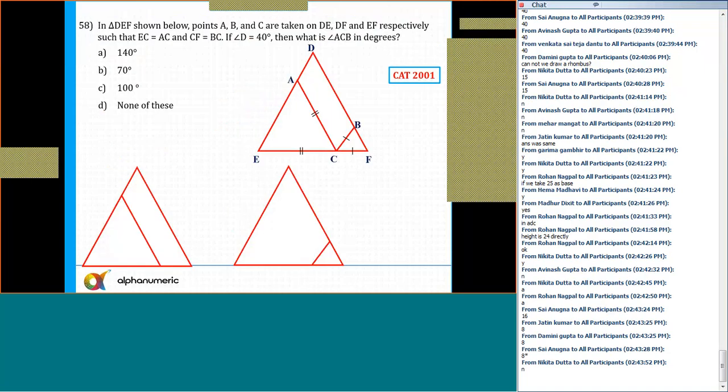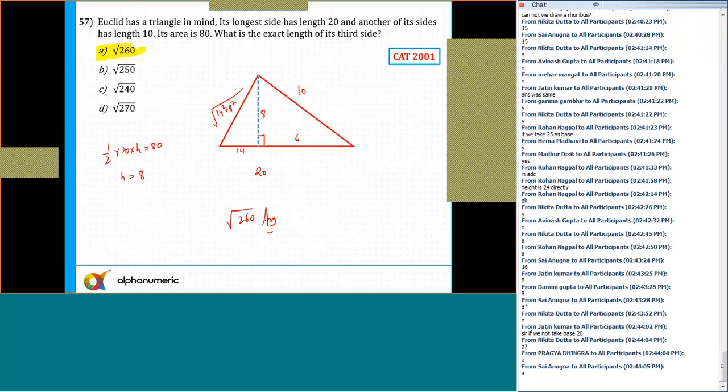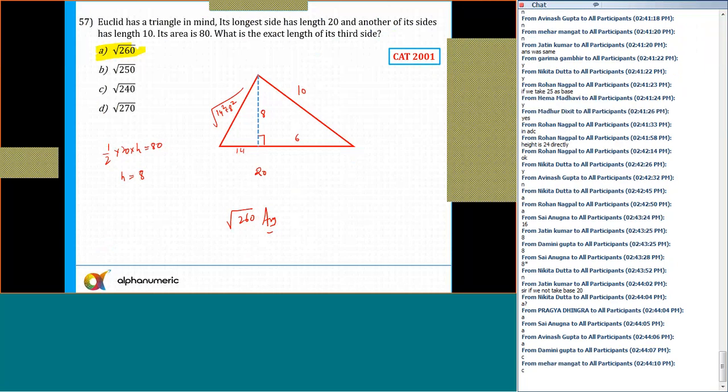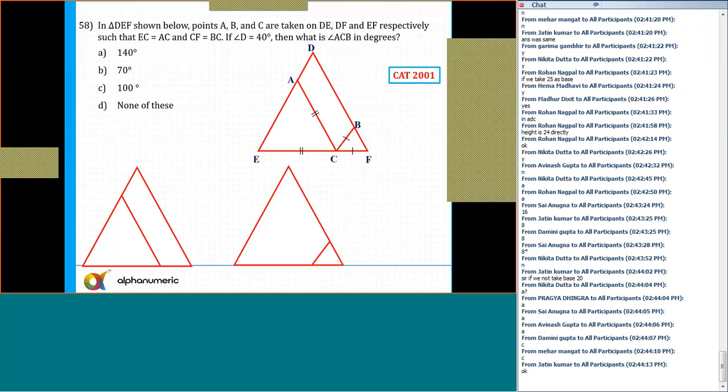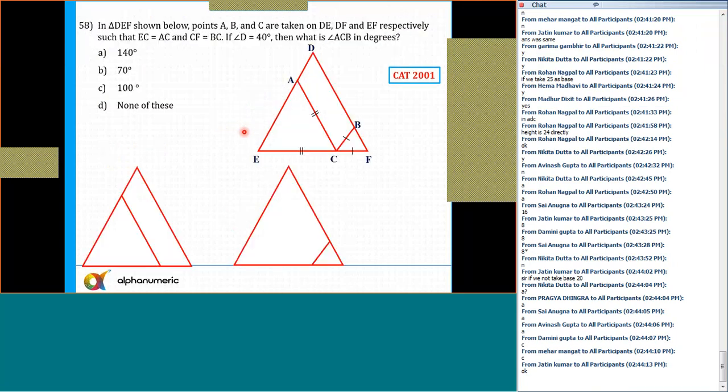58. Tell me the answer of this. If you do not take the base as 20, then also you can get the answers. Take the base as 10, then find out the height. You still get the answer. But why I have done this: I drop a perpendicular. Since hypotenuse is 10, I can say the other two possible sides are 6 and 8. You can think of Pythagorean triplet. And you can try with 6 and 8. You can see that all of them are satisfied.